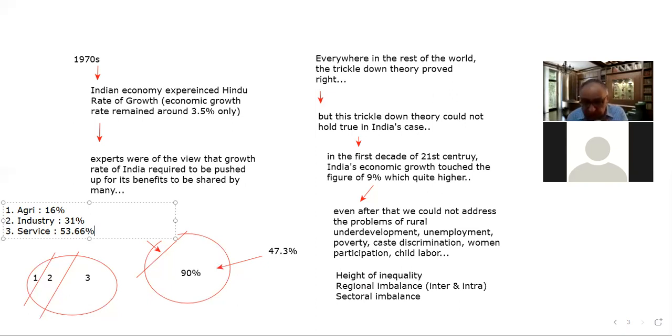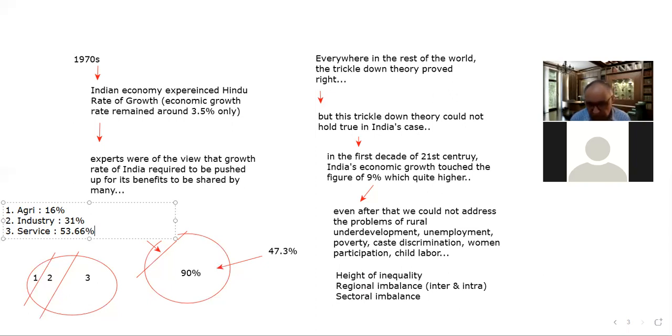So from these things, it becomes visible that there is very widespread poverty in our country, right? There is sectoral imbalance. There is regional imbalance, both inter and intra-regional imbalance. There is a height of inequality among the rich and poor also. And there is rural underdevelopment. There is unemployment. There is poverty. There is caste discrimination.